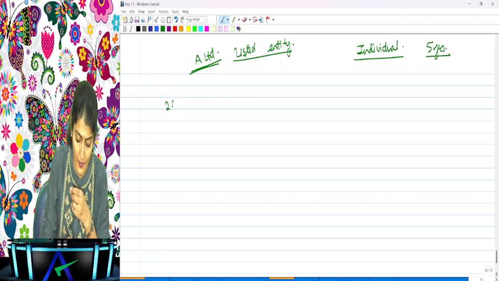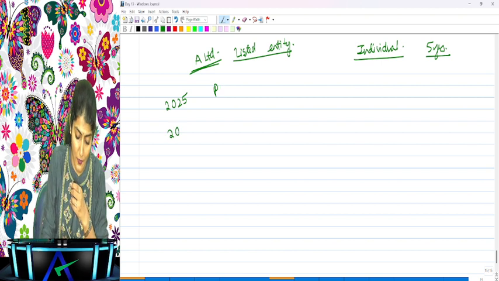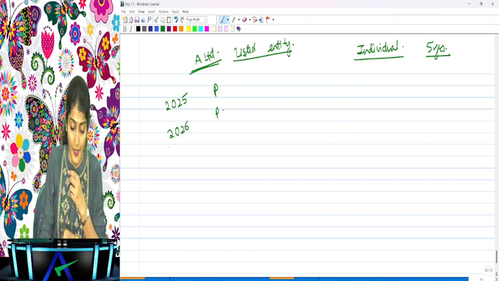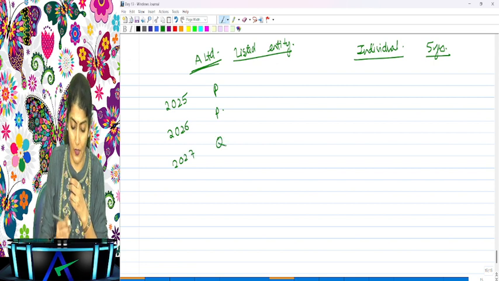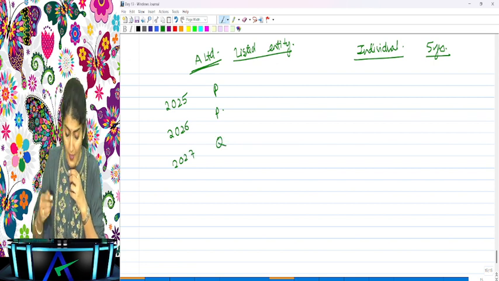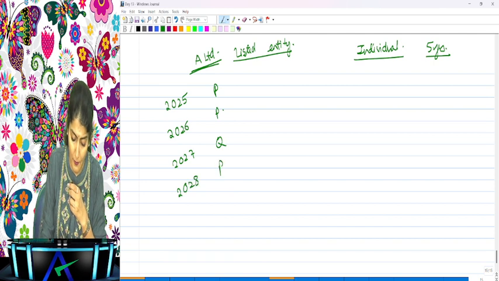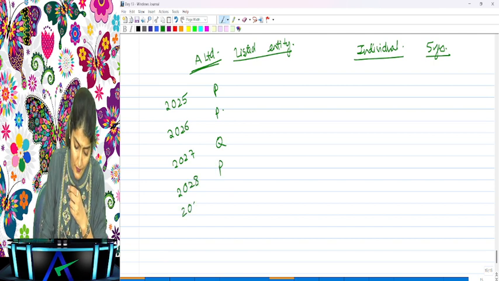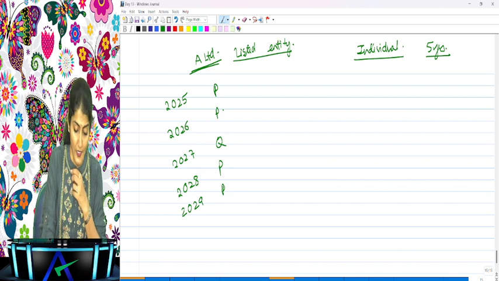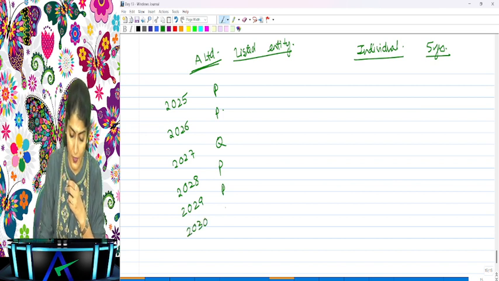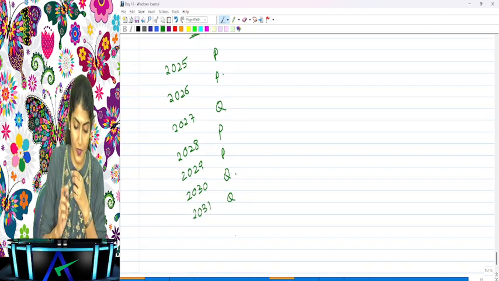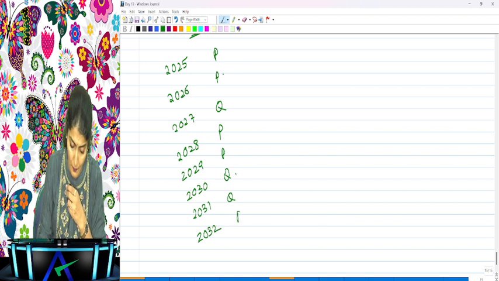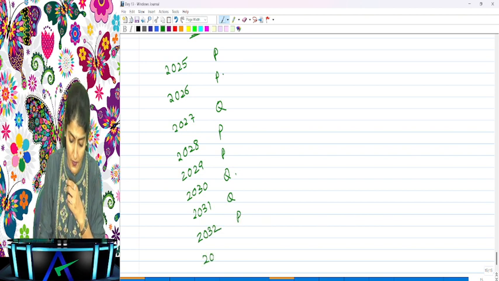Okay. So now say in 2025 they appointed P as their auditor. Then in 2026 also P was their auditor. In 2027 say they change their auditor to Q. I'm just creating an example. Right. In 2028 they again appointed P to do the audit. In 2029 again P did the audit. In 2030 again they appointed Q to do the audit. In 2031 also they told Q that you only do the audit. In 2032 they told P you do the audit again. In 2033, whether P can be appointed as an auditor, that is my question.